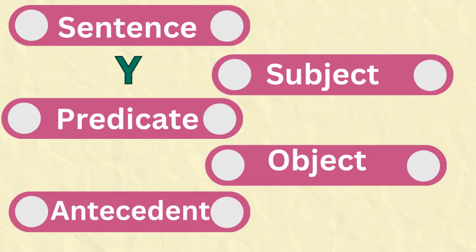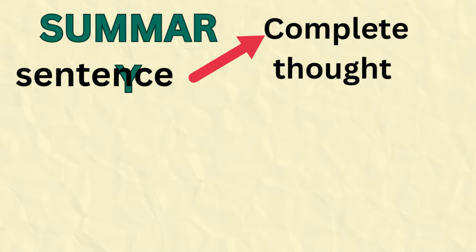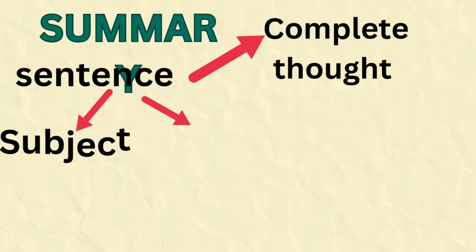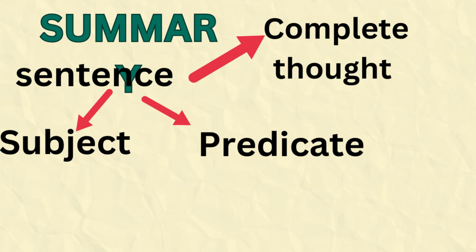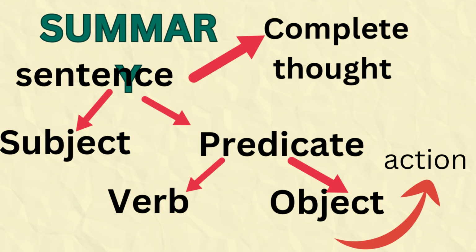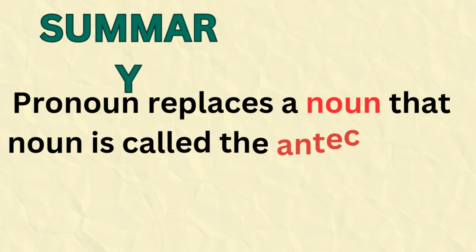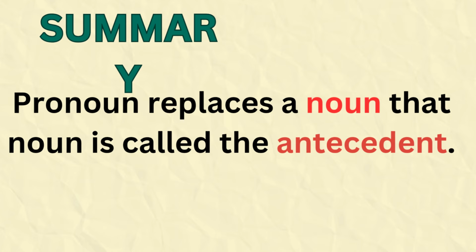Now it's summary time. A sentence expresses a complete thought. Every sentence has a subject and a predicate. A predicate may contain an object. An object receives the action. A pronoun replaces a noun. That noun is called the antecedent.